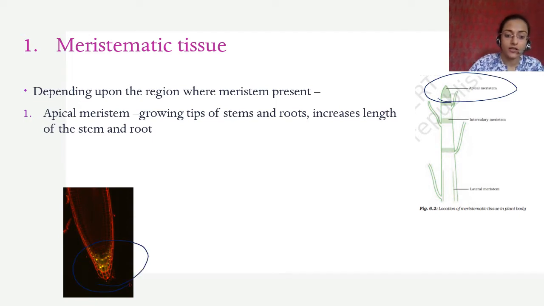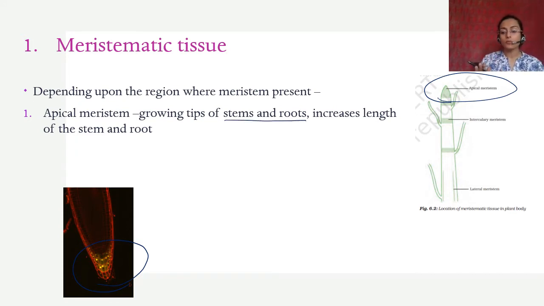This photo is taken from an experiment that I did. This is from confocal microscopy, and these yellow dots that you see are fluorescent protein. Those are showing the meristematic part of the root. This is a root, and this red thing is a stain of propidium iodide. But this yellow will show you the meristematic zone of the root. So if you chop this off, it cannot grow from that part any further, right? This is called apical meristem. It is in the apex, that is why it is called apical meristem, and it is in the growing tips of both the stems and roots.